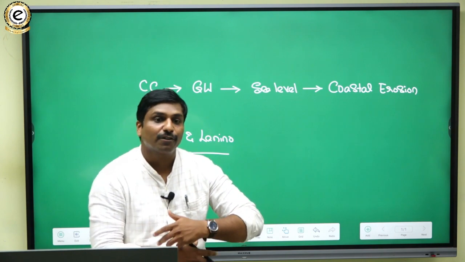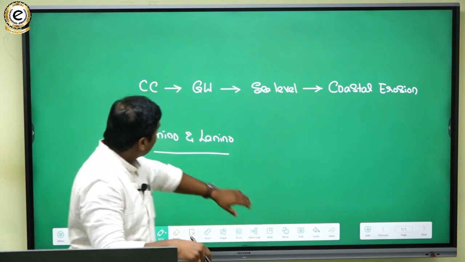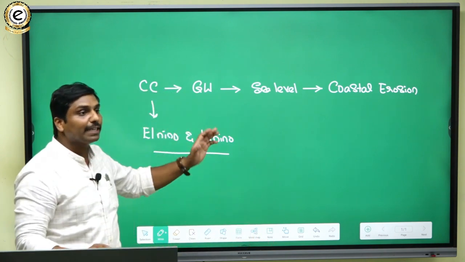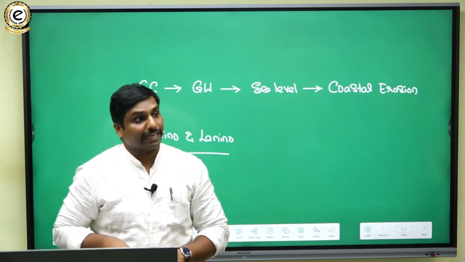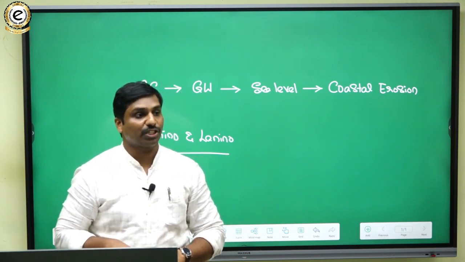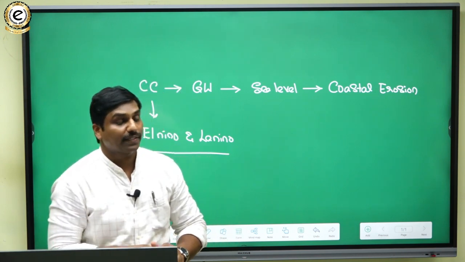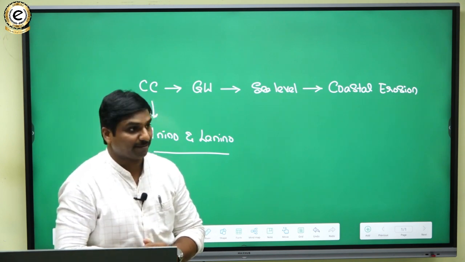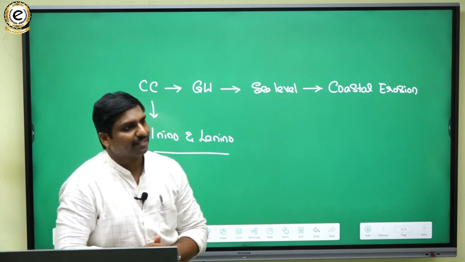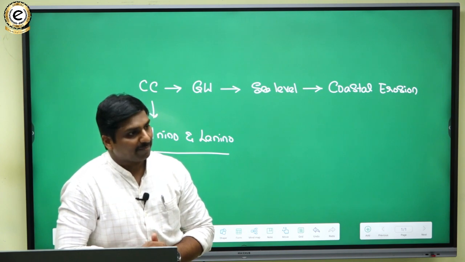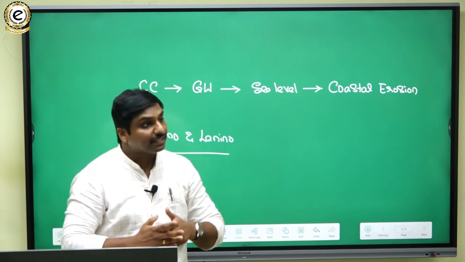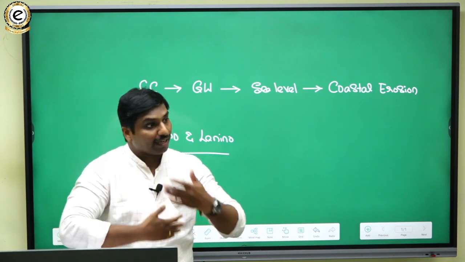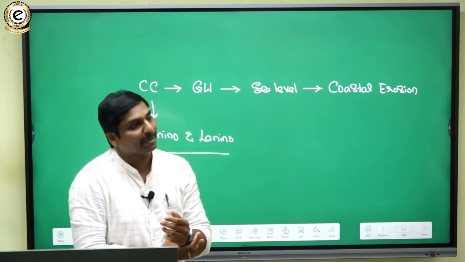If there is El Nino, then obviously some countries like Southeast Asian countries will face severe water scarcity. And recently these are also getting irregular because of climate change.